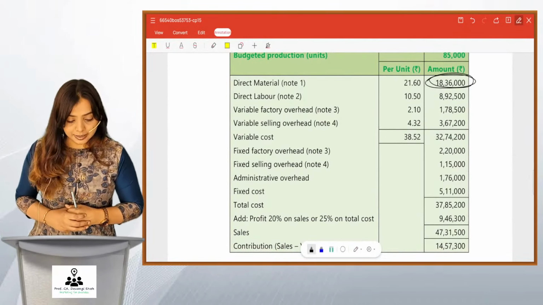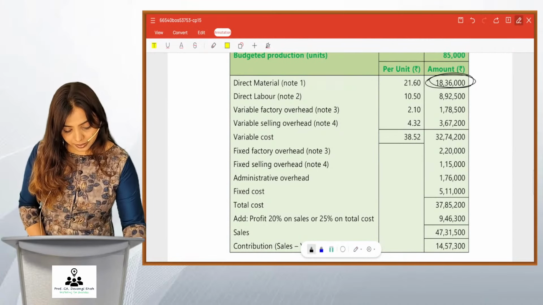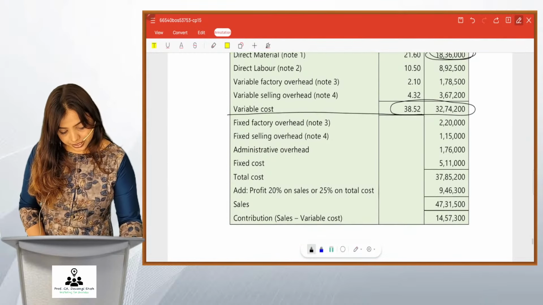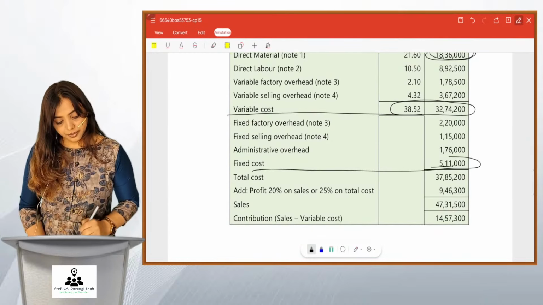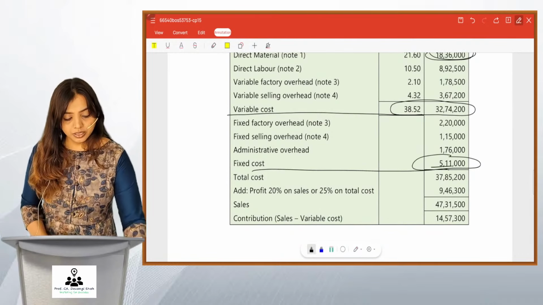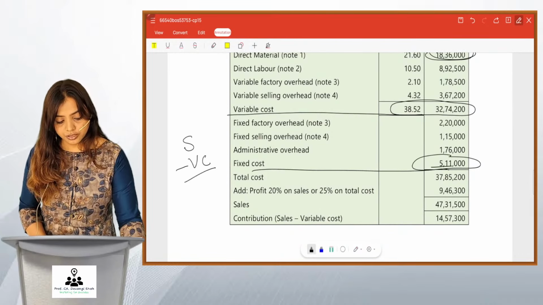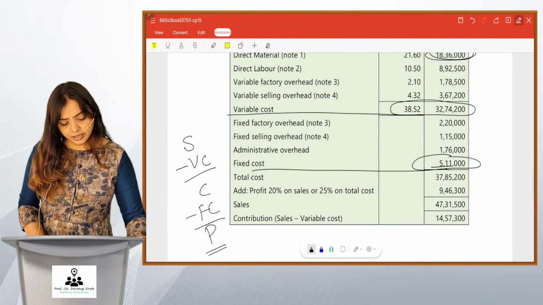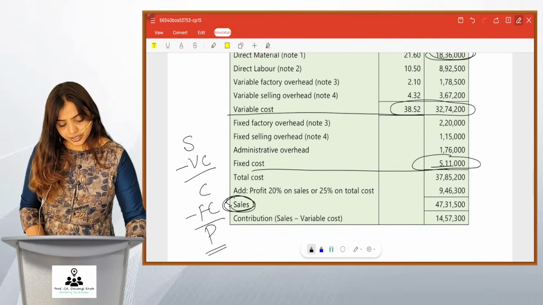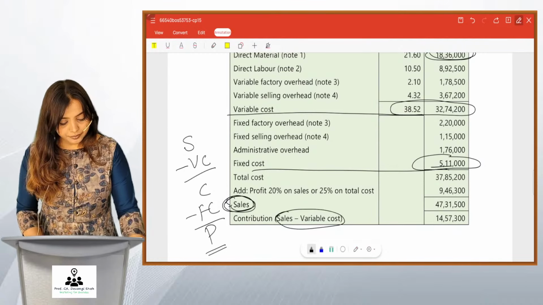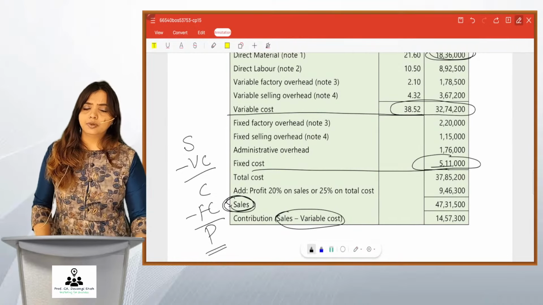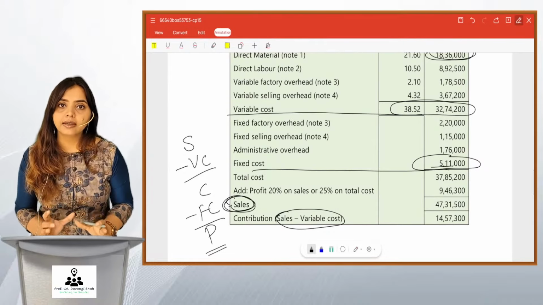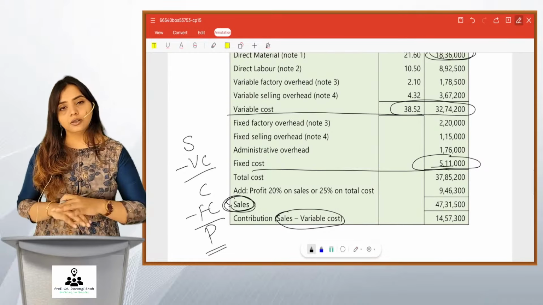ये सारे मटीरियल, लेबर, वेरिएबल फैक्ट्री रेट, सेलिंग ओवरहेड, this is variable cost. Correct. Then they have given fixed cost. Okay, वो लोग ने पहले कॉस्ट लिख दिया. Nevertheless, you can take first sales minus variable cost gives you contribution minus fixed cost gives you profit. आप ऐसे भी कर सकते हैं. वो लोग ने नीचे कैलकुलेट किया है सेल्स, फिर सेल्स में से वेरिएबल कॉस्ट को माइनस किया. You can do it the way you want. Presentation does not matter much in costing. आपको बस कैलकुलेट करना है और वो भी सही ढंग से. ऊपर लिखो नीचे लिखो चलता है.